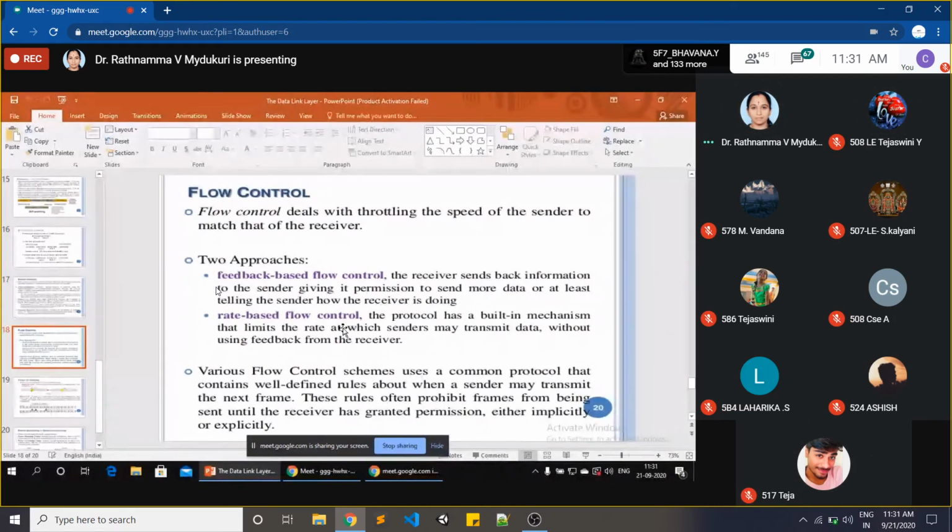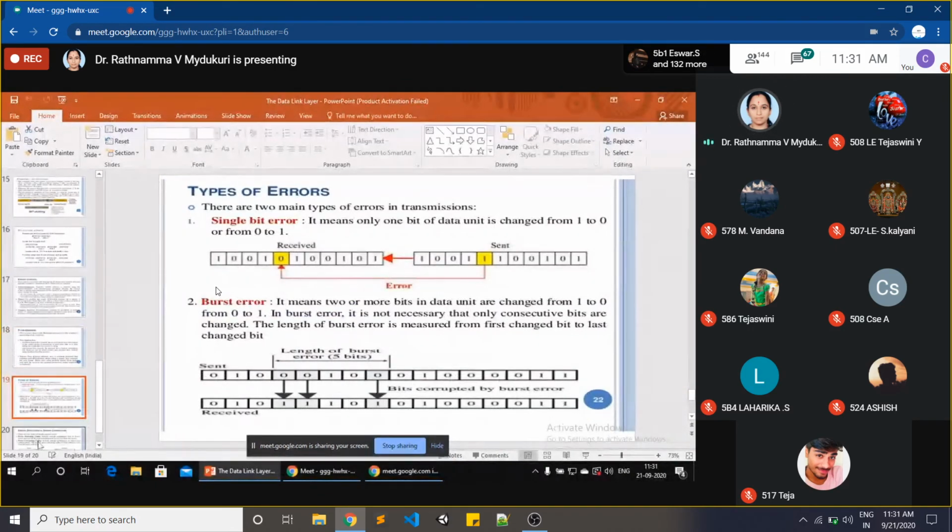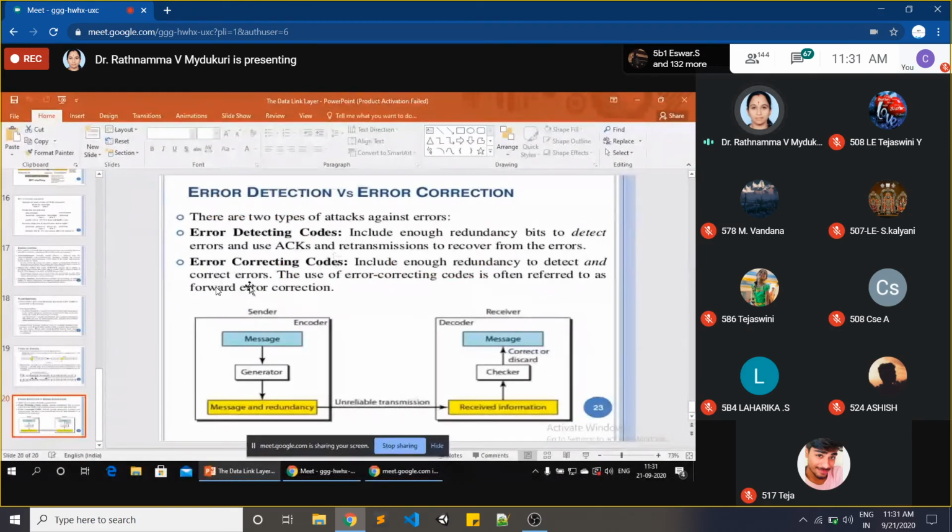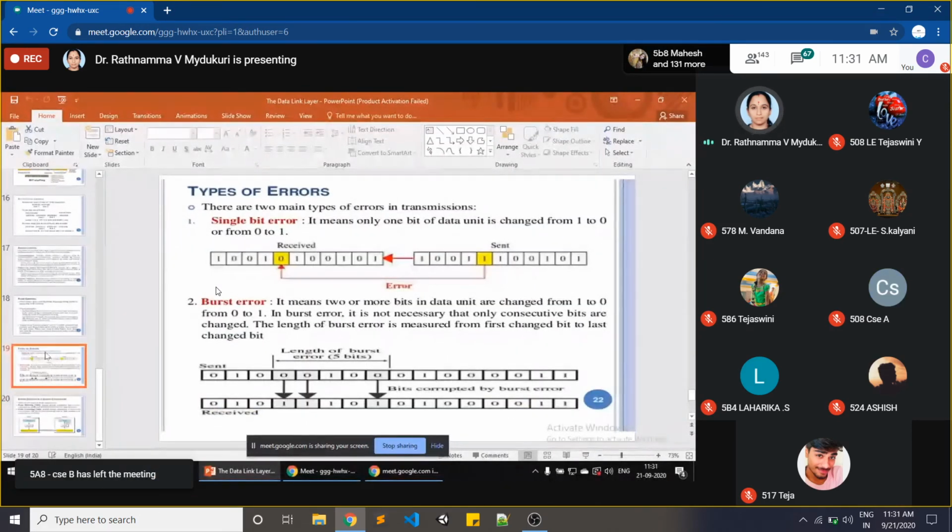So till here today we'll discuss up to flow control. Again I'll ask some questions in the next class. Please be ready. I won't continue the next topic now, because if it goes on, you people may feel difficulty. The next topics are very, very important: the types of errors. We'll use some methods there, Hamming code method and parity bit. Very important for GATE questions also. We'll discuss that in the next class.